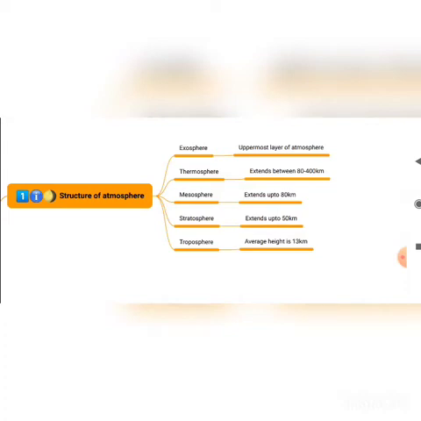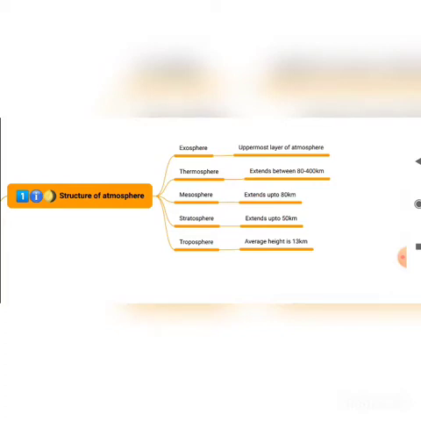Next is the thermosphere. It extends from 80 to 400 kilometers. It is below the exosphere, and the ionosphere is also part of this layer. Here radio waves transmitted from the earth are reflected back to the earth by this layer only. This layer helps radio transmission.